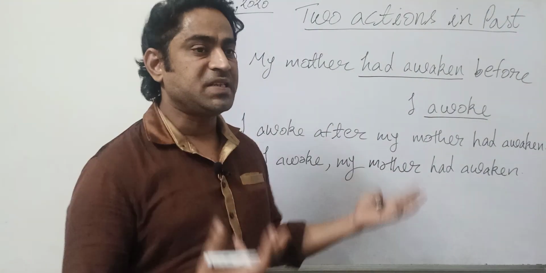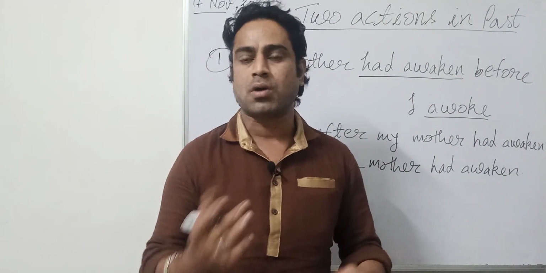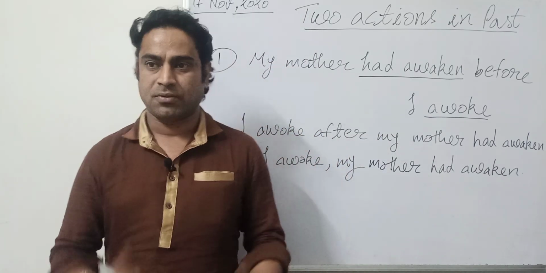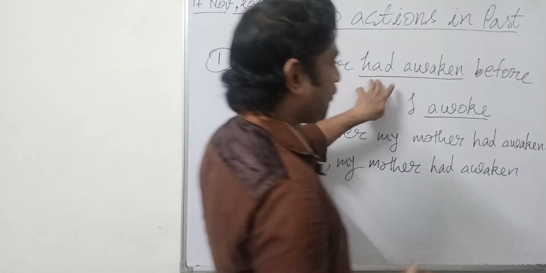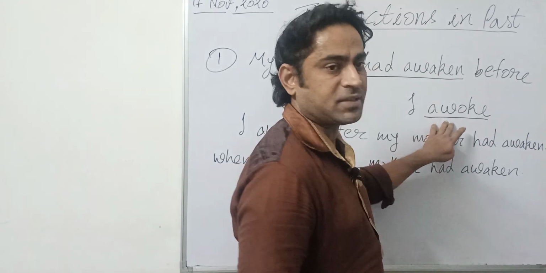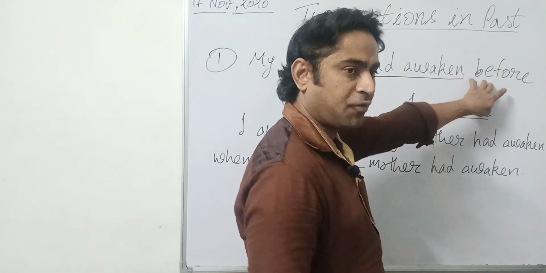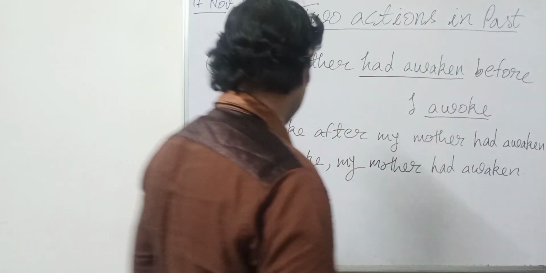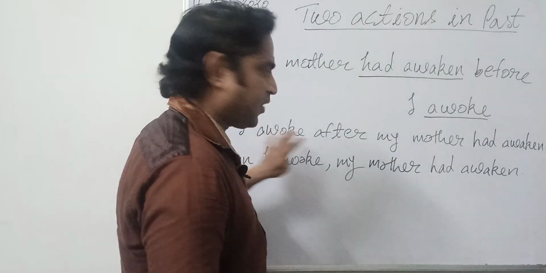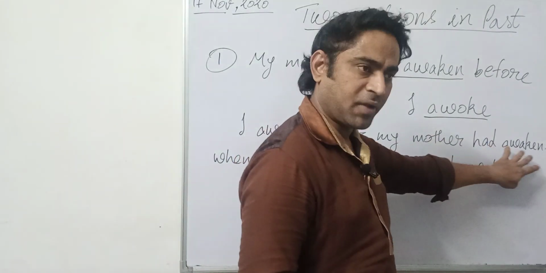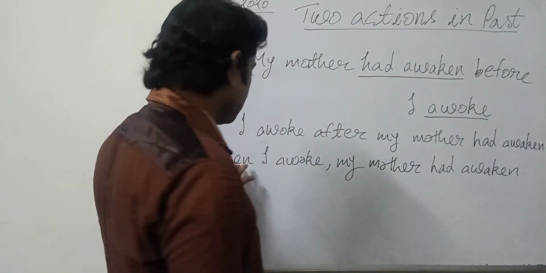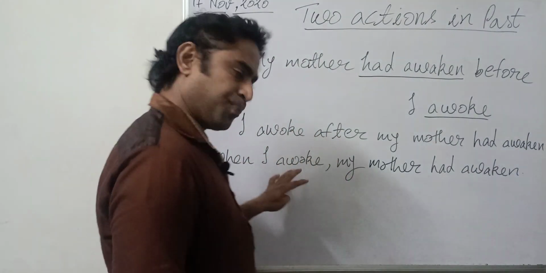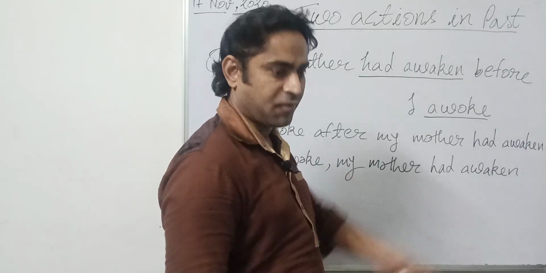These are the ways of presenting two consecutive actions in past, right? Past perfect, then before, then past indefinite. Okay, then past indefinite, after, then past perfect, right? Or you can use when also. So when, after that past indefinite, then past perfect, right?